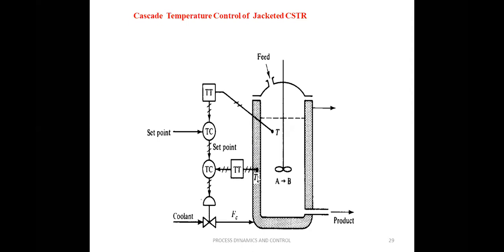Actually, I don't need to control this coolant temperature, but this coolant temperature has an effect on this capital T. That's why we are measuring it in the secondary controller, and accordingly the secondary controller provides the required changes in the manipulated variable. So this is about the cascade control.